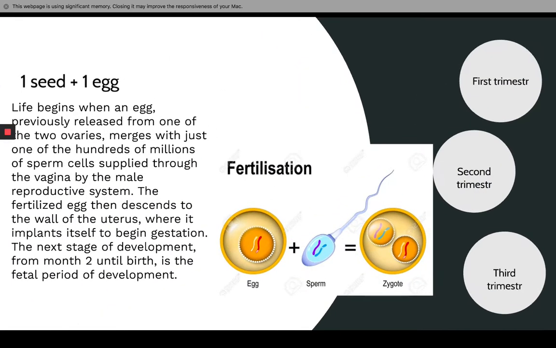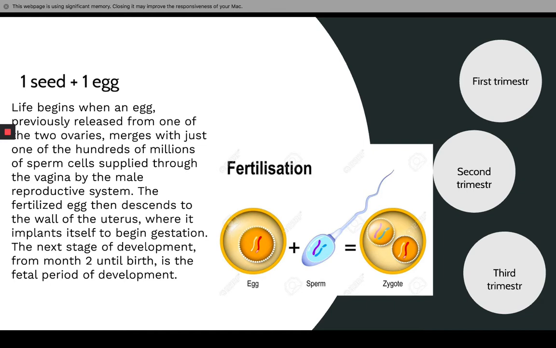Life begins with one seed, one egg. Life begins when an egg, previously released from one of the two ovaries, merges with just one of the hundreds of millions of sperm cells supplied through the vagina by the male reproductive system. The fertilized egg then descends to the wall of the uterus, where it implants itself to begin gestation. The next stage of development, from month 2 until birth, is the fetal period of development.